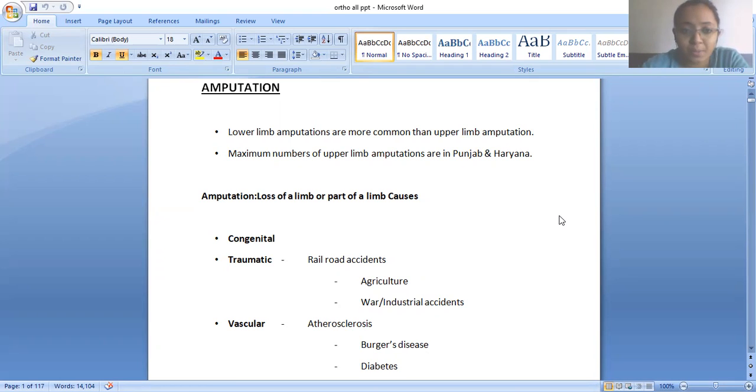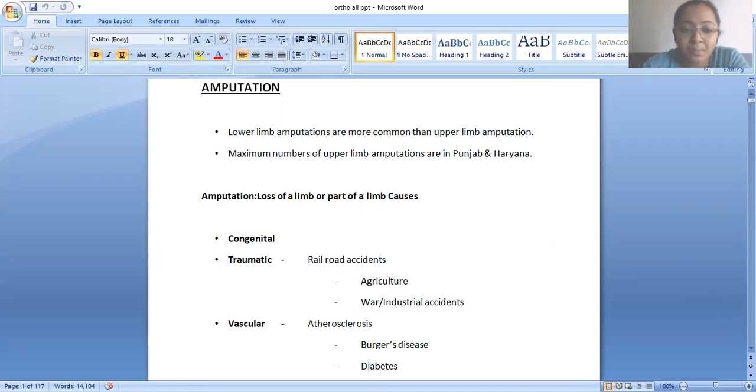Lower limb amputations are more common than upper limb amputations in the population. And in India, the maximum number of upper limb amputations are in Punjab and Haryana. This point about Punjab and Haryana is for knowledge purposes.